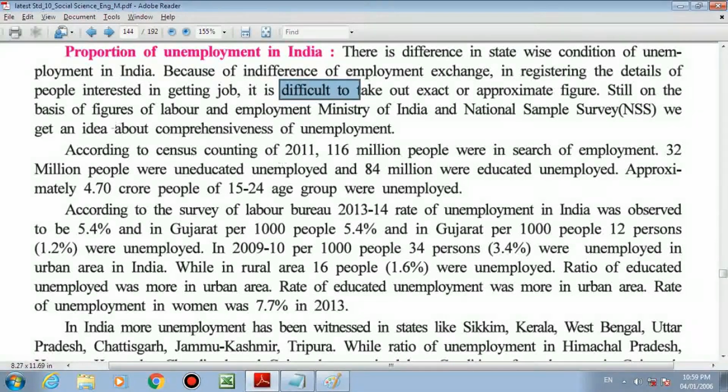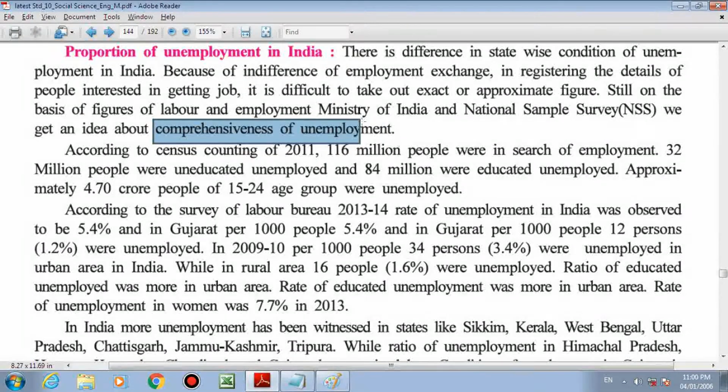Still, on the basis of figures of the Labor and Employment Ministry of India and the National Sample Survey Institute, we get an idea about the comprehensiveness of overall unemployment. Two institutes, the Labor and Employment Ministry of India and the National Sample Survey. From both institutes we collect the data and we will come to know the overall unemployment